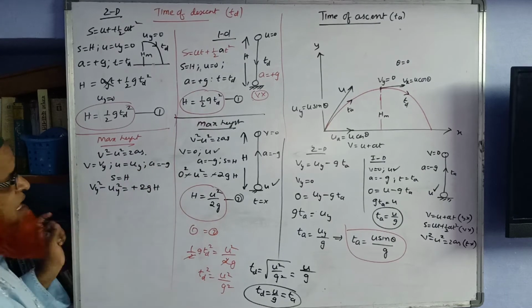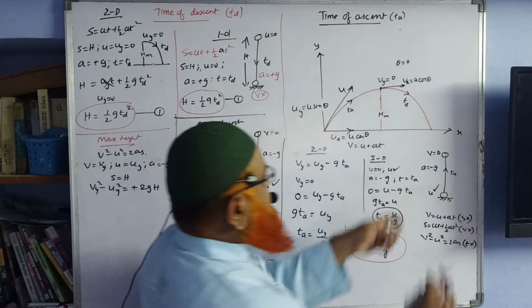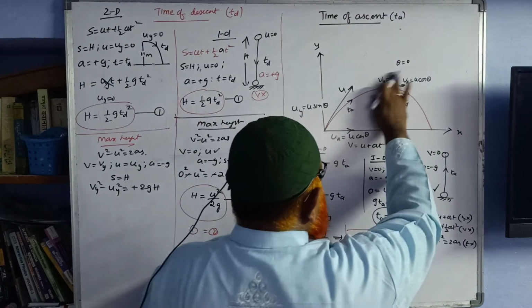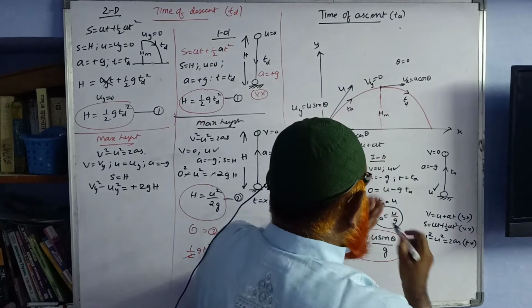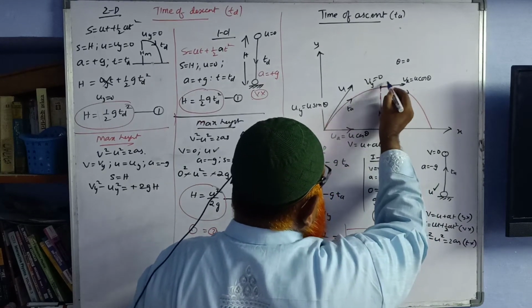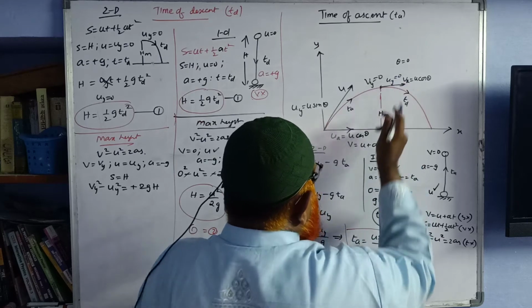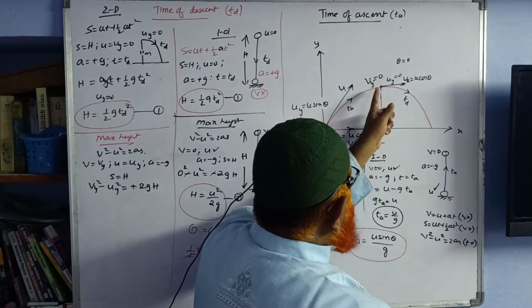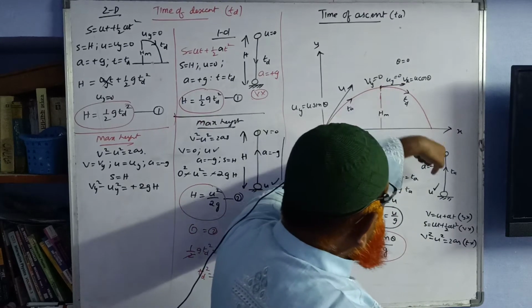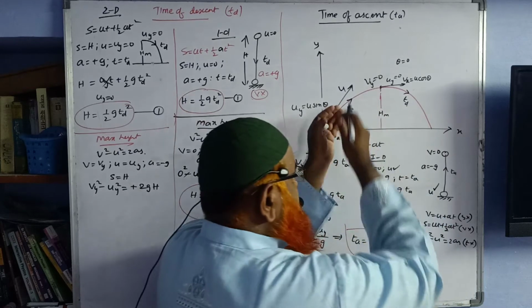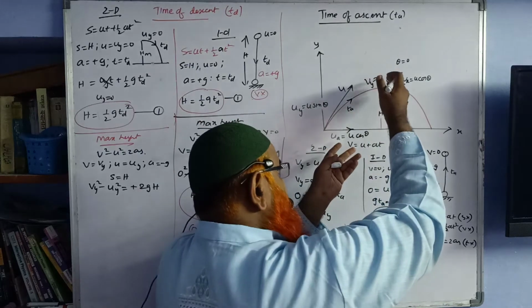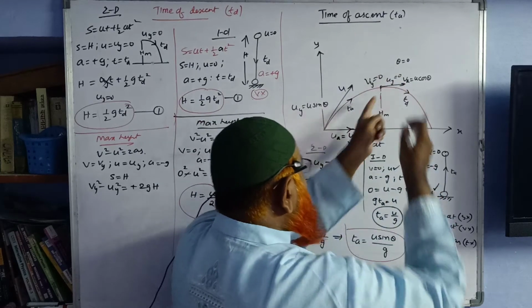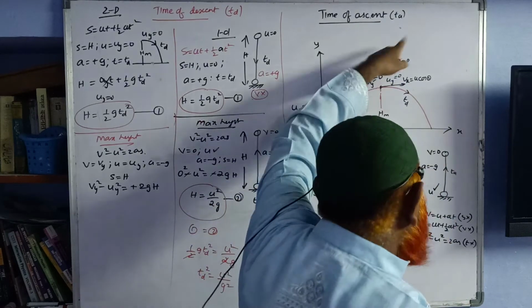What is Vy? I just told you at this place Vy is equal to 0 for the first part. But for the second part Vy will become Uy, that is also going to be 0. From here to here the final velocity will become the initial velocity for the second part of the parabola. For the first part of the parabola, the final velocity is going to be 0 and that is considered as the initial velocity for the second part of the parabola, that is also 0.